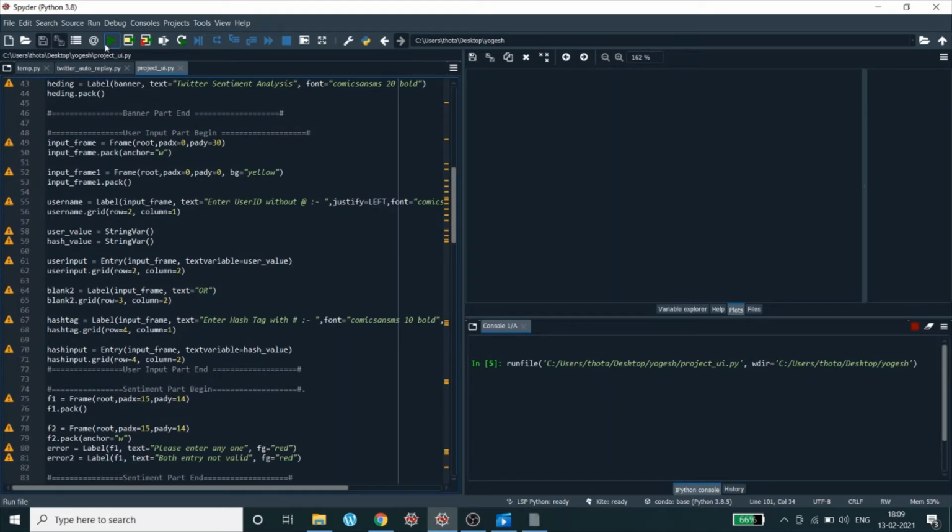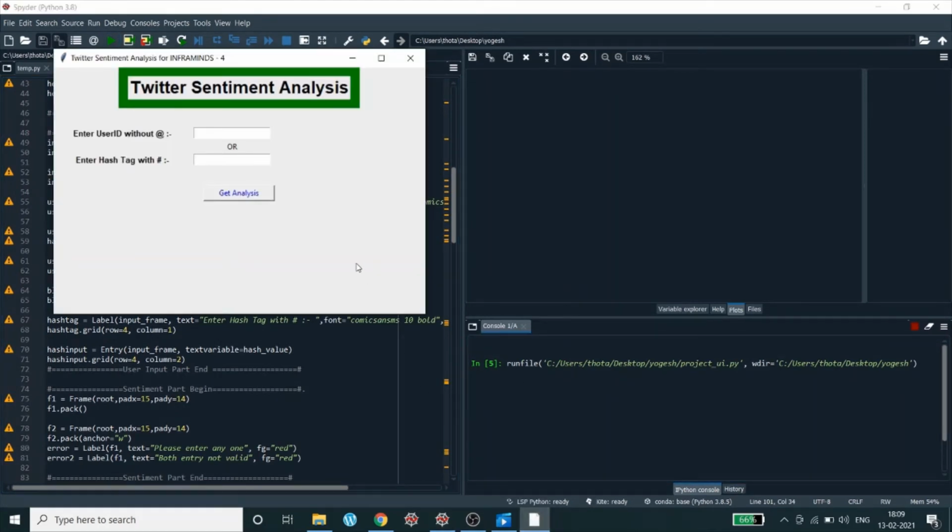Now I'm running the code, and here it generated the UI file. What we are going to do is the same as I explained in the previous code, but here we are doing it in a user interface. This is Ratan Tata sir's Twitter user ID, and now I'm going to get the analysis of his Twitter account. I mean, how the people are reacting, what their sentiments are regarding Ratan Tata sir.